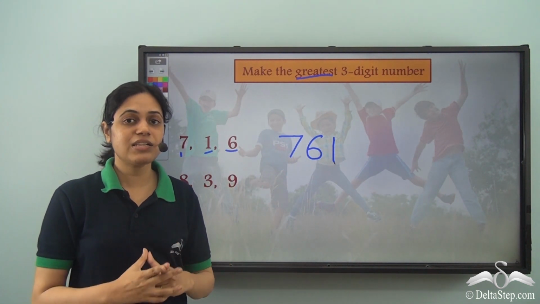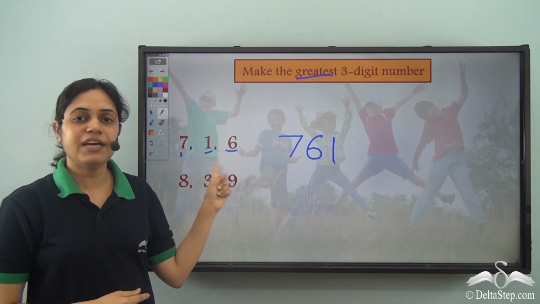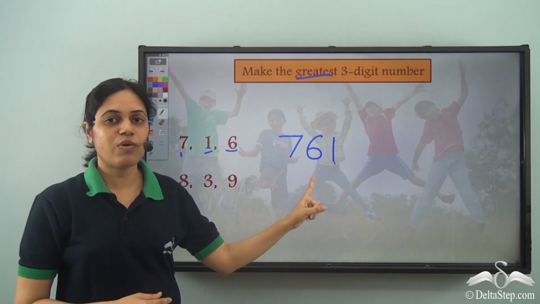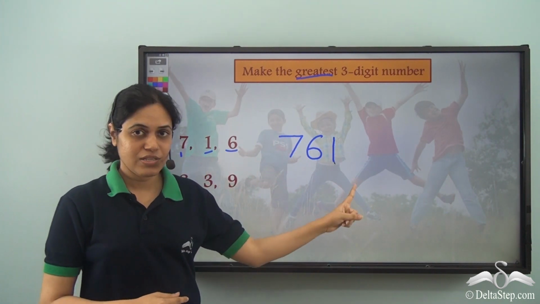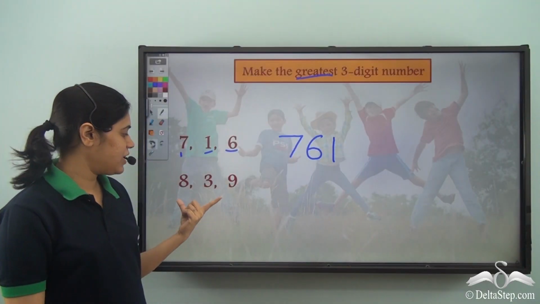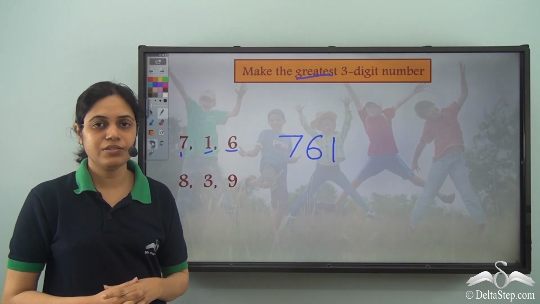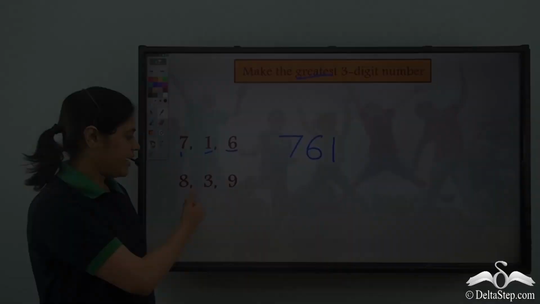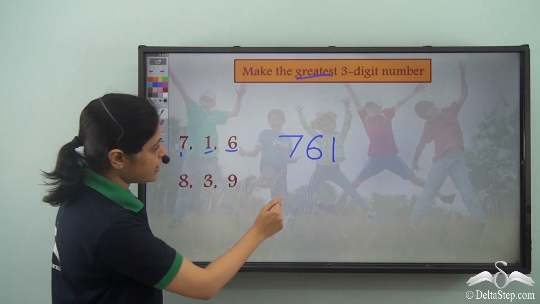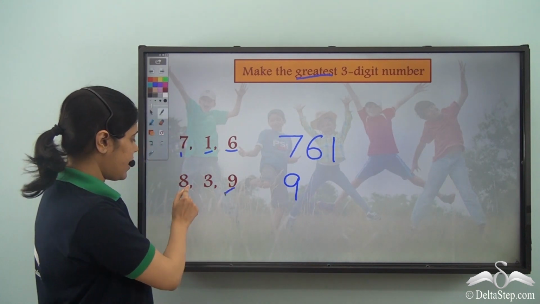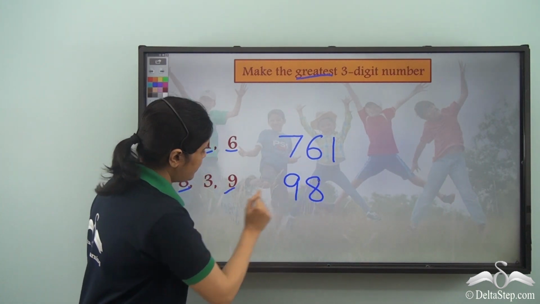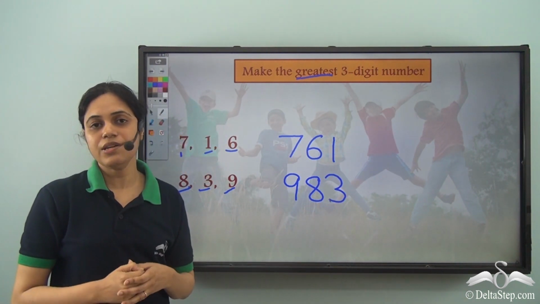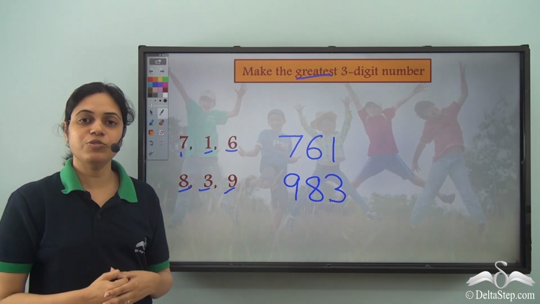Just note that these numbers are being formed without repeating any digit. So I am not repeating any particular digit. I am writing 7 just once, 6 just once, 1 just once. Now can you try and frame the largest 3-digit number using these digits? So once again, we need to arrange the numbers in descending order. 8, 3 and 9. Which is the highest? 9. Then I have 8. So I write 8. Then I have 3. So I write 3. So 983 is the largest 3-digit number I can frame using these digits.